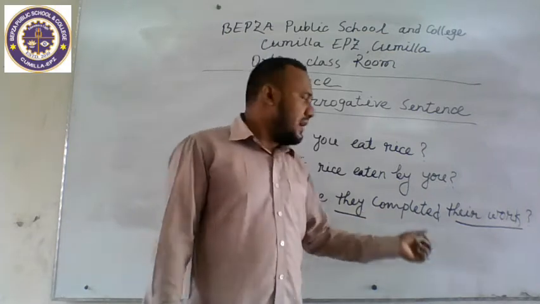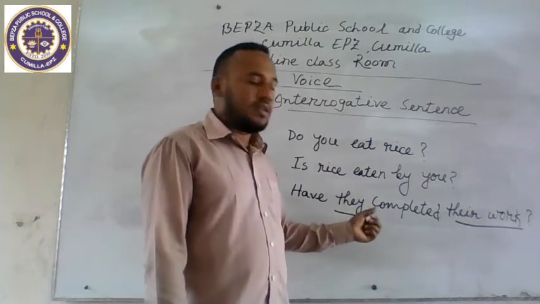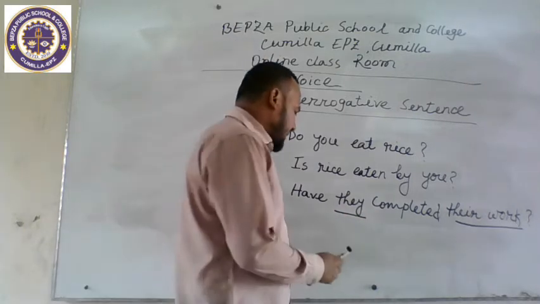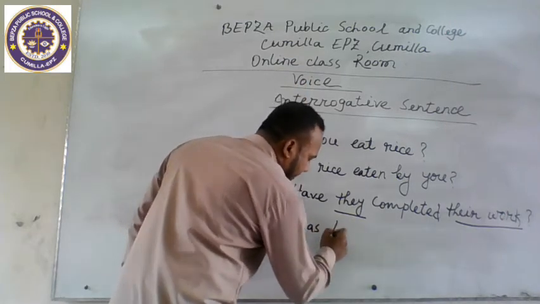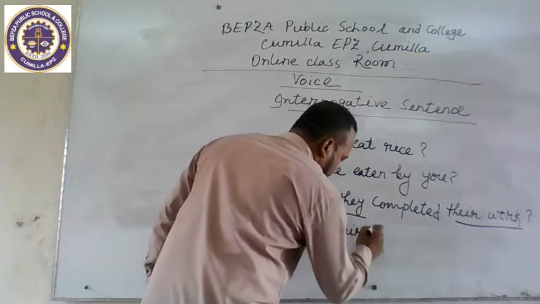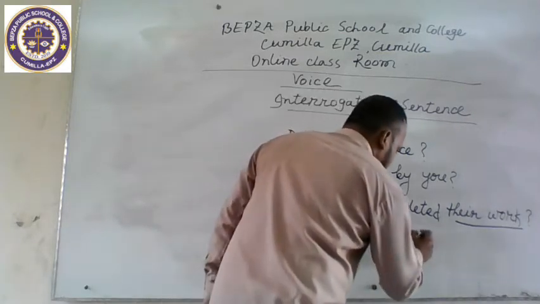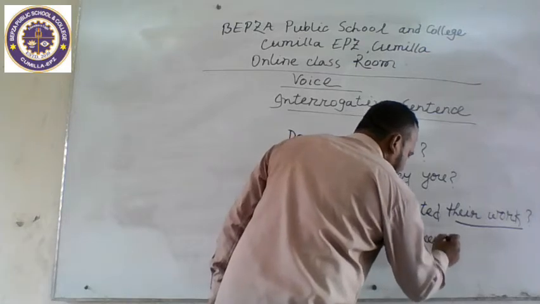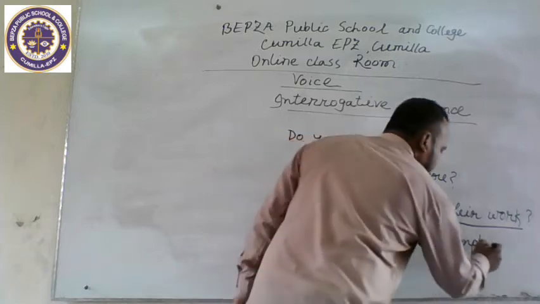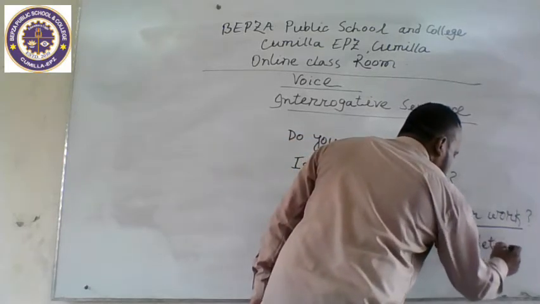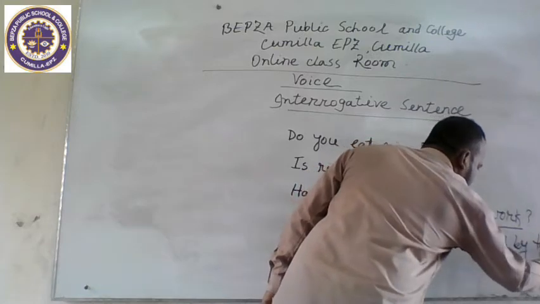We take the auxiliary verb in front of the subject because it is an interrogative sentence: Has their work been completed by them?